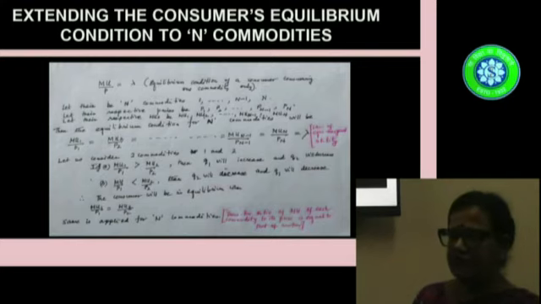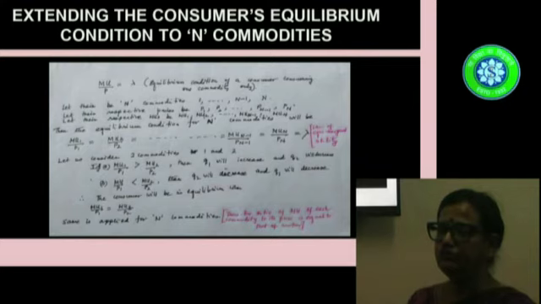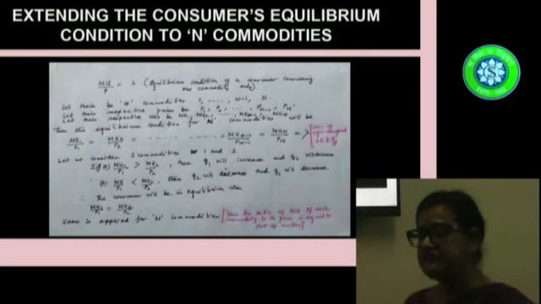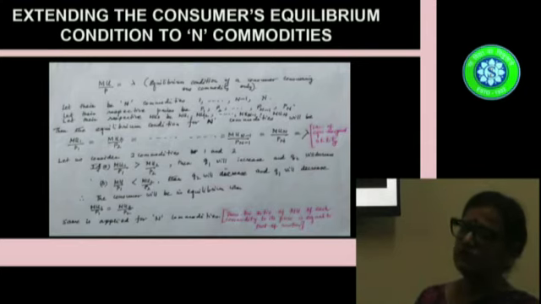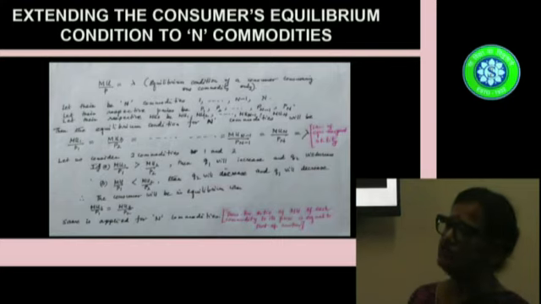That means for every $1 spent on commodity 2, the marginal utility is less than for every $1 spent on commodity 1. So in such a case, it would be wise for the consumer to increase his consumption of commodity 1 and decrease his consumption of commodity 2.